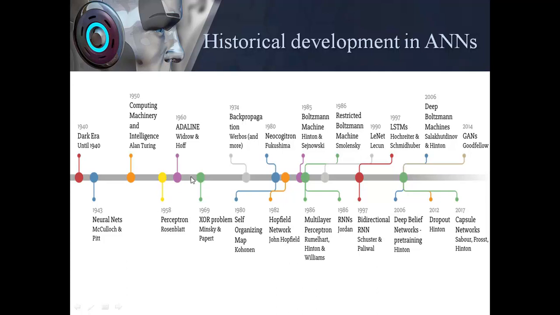A major shortcoming pointed out for the perceptron model was in 1969, when an XOR gate problem was presented as a nonlinear classification problem, a problem of classification of linearly non-separable classes, and the inability of the perceptron model to solve such problems. That was a major point in the development of artificial neural networks.